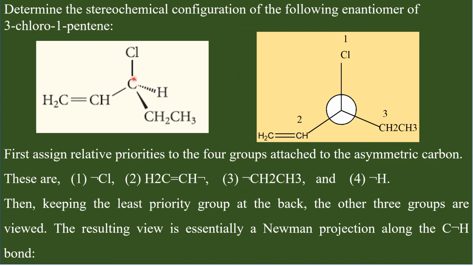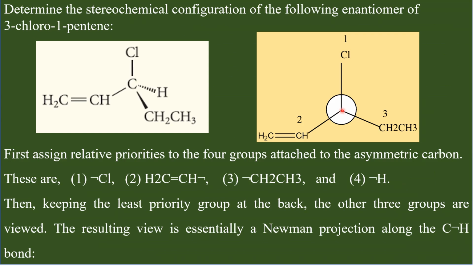That least priority group is hidden by this chiral carbon. So when you are viewing this chiral carbon from this direction, only these 3 groups will be visible to you because the 4th group is hidden. This is very similar to the Newman projection. This carbon with the 3 groups is visible to us, and the least priority group at the back side is hidden by this carbon, just as you cannot see the carbon at the back side of the Newman projection.